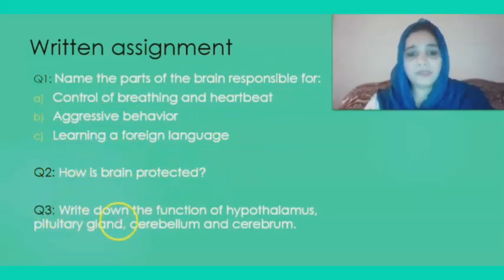Question number 3. Write down the function of hypothalamus, pituitary gland, cerebellum and cerebrum. The functions of these parts are given in the lesson. This lesson is very important. So you have to memorize all of the functions and the location of the parts of the brain. It is also very interesting.